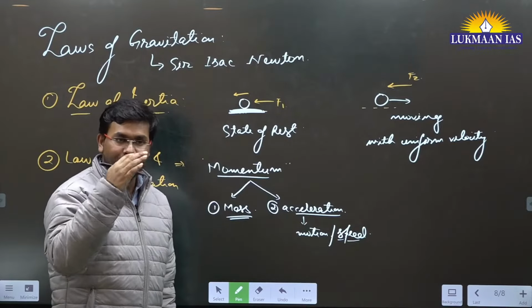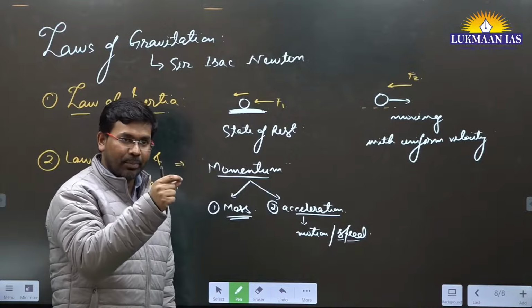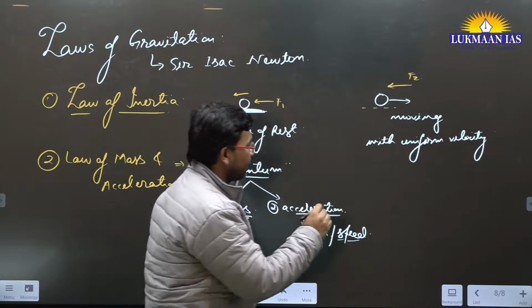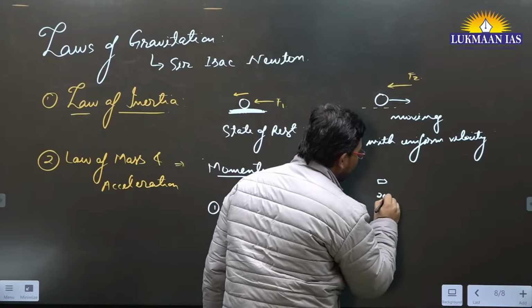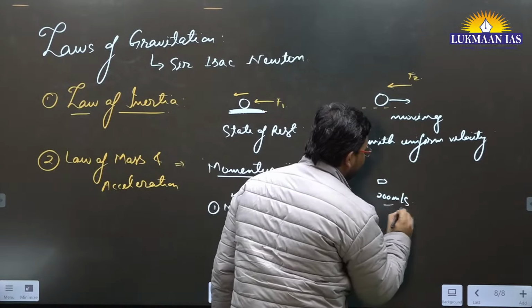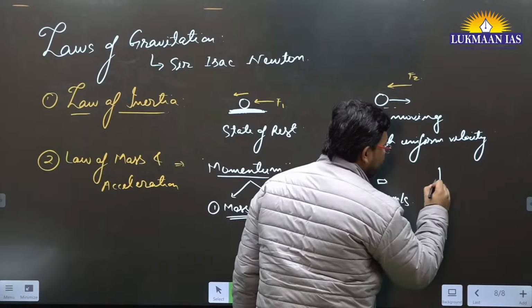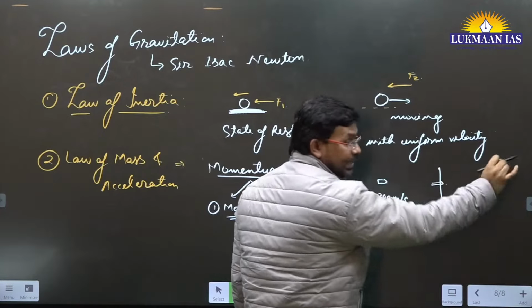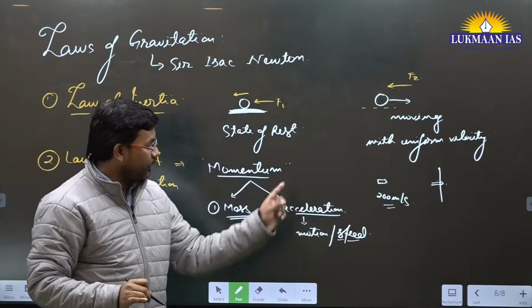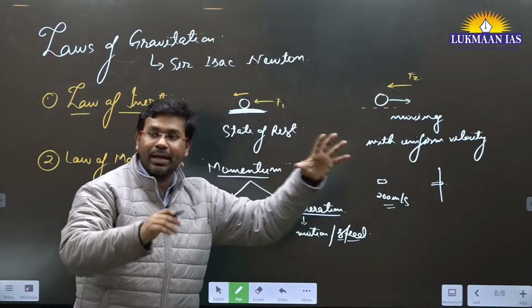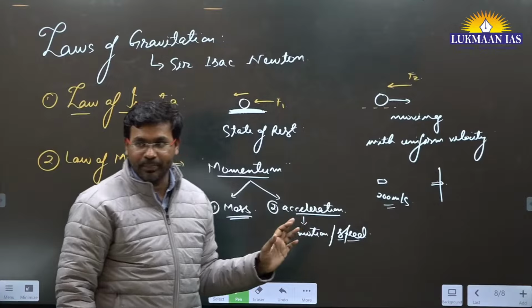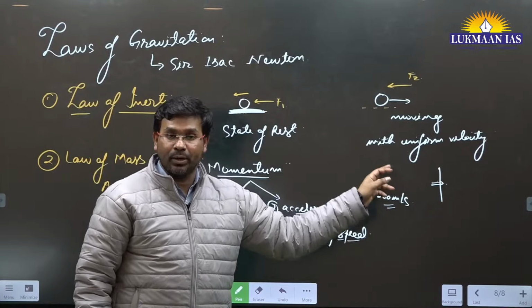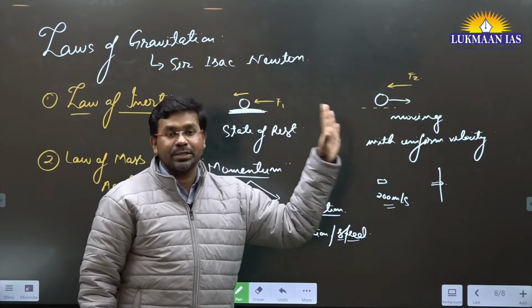Why speed? For example, if a bullet from a gun is going at 200 meter per second velocity, it's going to impact the wall and maybe penetrate it. It's going to be more impactful than the 200 gram ball you are throwing, because although it has less mass, it has more speed.